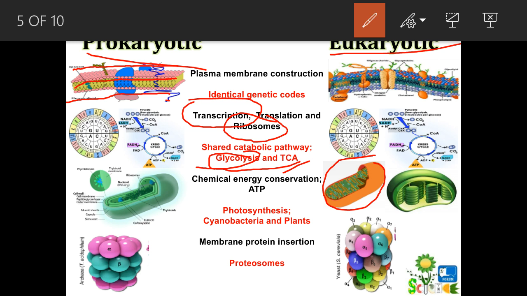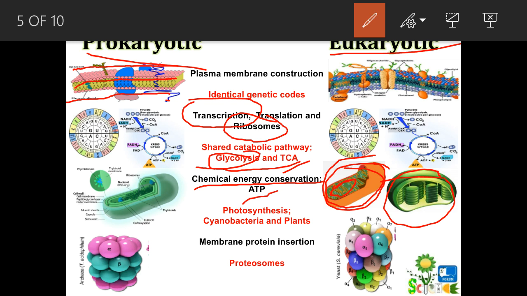In the mitochondria we can see membrane enfolding, whereas in bacteria also, for chemical energy conservation and ATP formation, the bacterial cell shows a somewhat similar structure, membrane enfolding, and the machinery or various complexes required for ATP synthesis are also present on the membrane in bacteria, as they are found in mitochondria. Similar is the case with chloroplast.